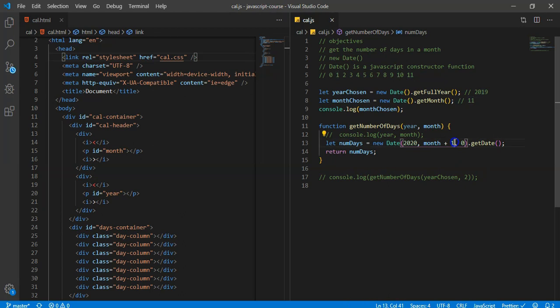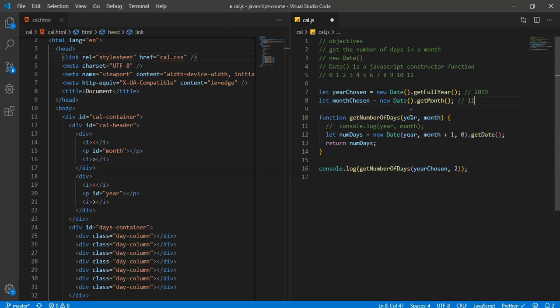Let's come down here, get rid of that console.log, and we'll console.log here, and we'll do 2020, and since next year is a leap year, we should get 29. And we get 31. Oh, because now it's +1, of course.